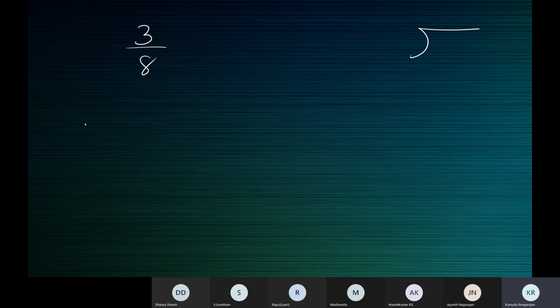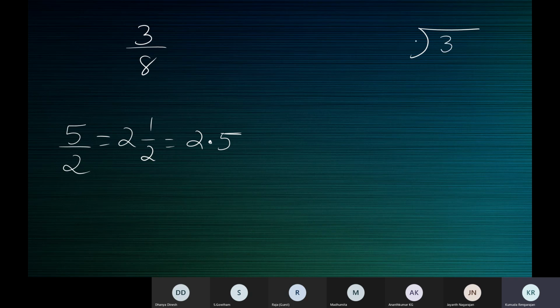Now if you have the rational number 5 by 2, you know it is 2.5, correct? Without division, you don't have to divide this at all. You know it's 2.5. Now 3 by 8, we don't know what is 3 by 8. So we have to divide. So 3 becomes the dividend, 8 becomes the divisor.